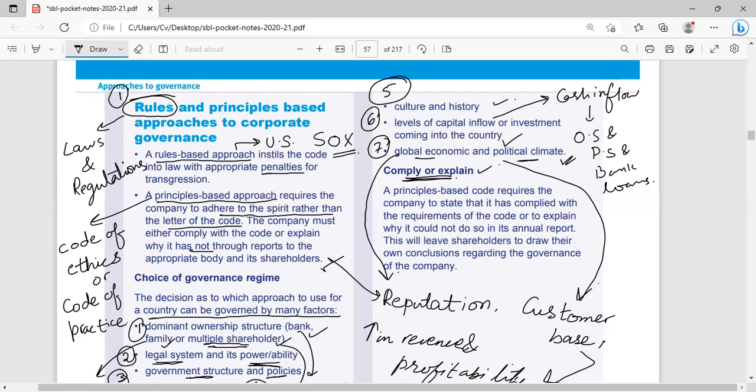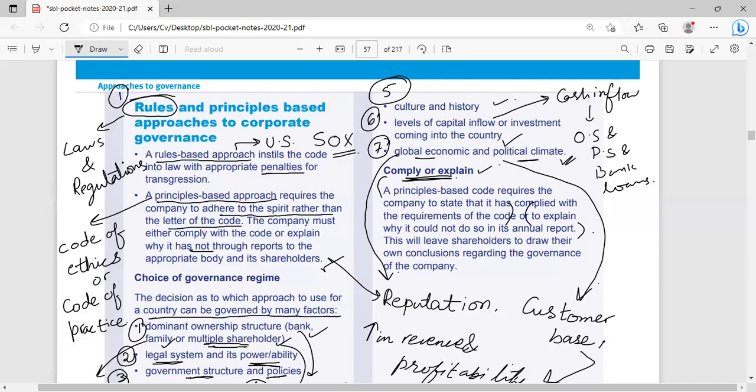A principle-based approach requires the company to state that it has complied with the requirements of the code, or to explain why it could not do so in its annual report. As we discussed in the last class, you are expected to show your corporate governance report or corporate social responsibility report in your financial statements.